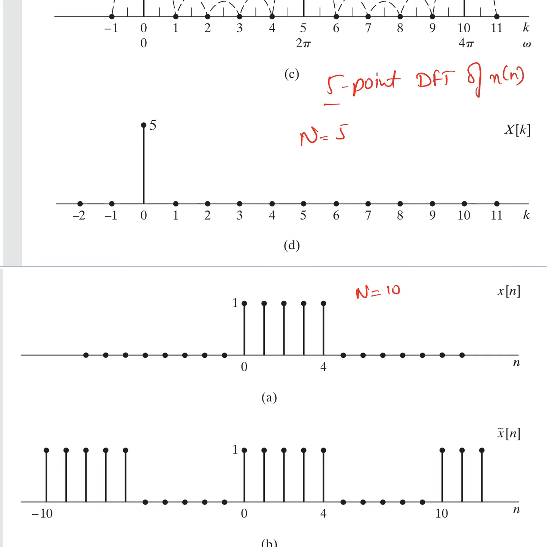So this is the periodic sequence x tilde of n, which is computed based on the signal x of n. By using that formula, this would be the repetition, because from here to here it is nonzero and from here to here it is 0, but since we are considering period 10, it would be periodic in the similar sense.